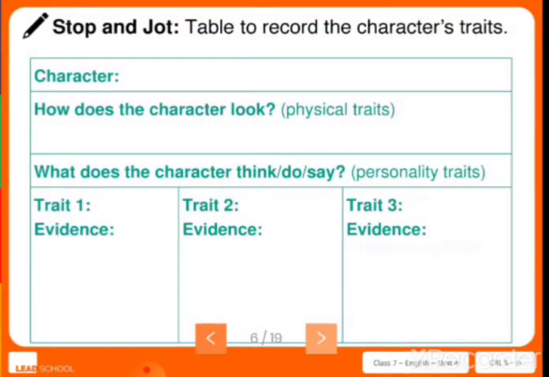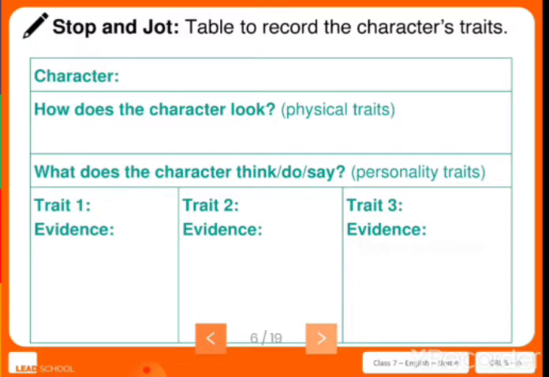With this, they have given a graphic organizer. They have drawn a table, and this table is known as a graphic organizer. Now we are going to ideate about the character given in the story. How will you ideate? First, pick out the character given in the story. Then, how does the character look?